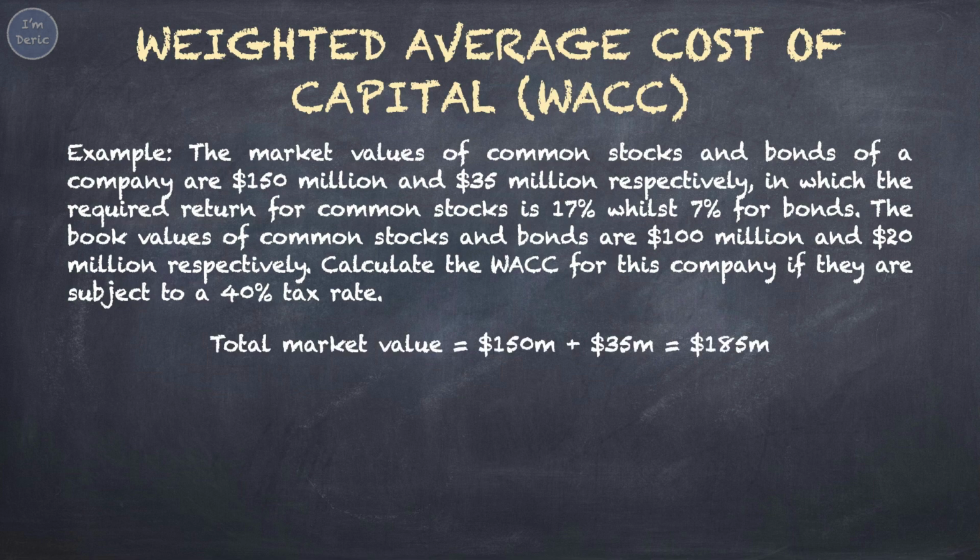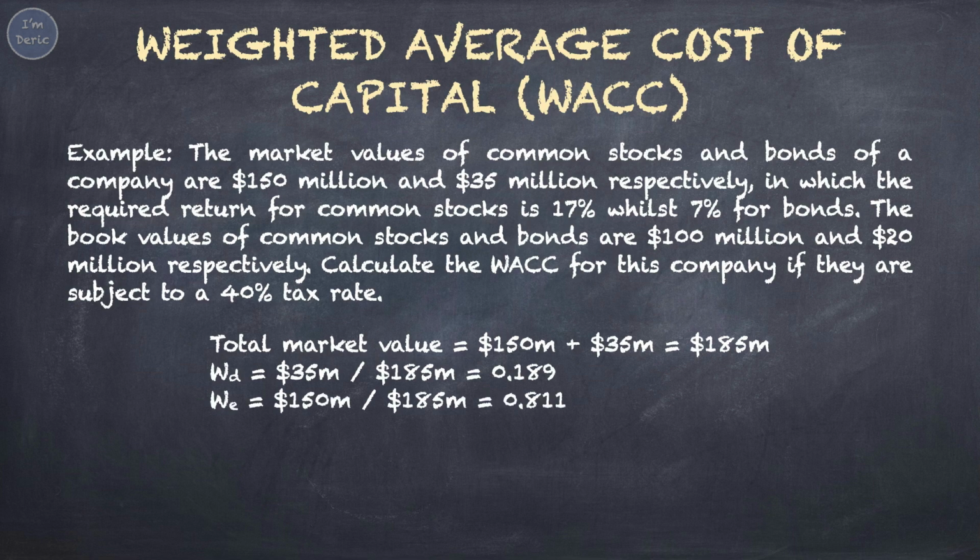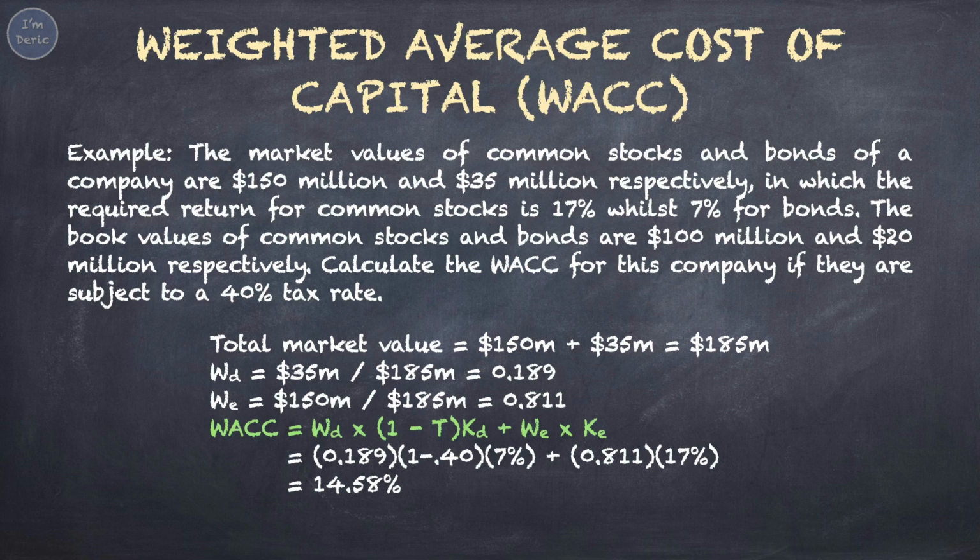Total market values equals $150 million plus $35 million equals $185 million. Weightage of debt, WD, equals $35 million over $185 million equals 0.189. Weightage of equity, WE, equals $150 million over $185 million equals 0.811. WACC equals cost of debt plus cost of equity. Just input all the figures, you will get WACC equals 14.58%.